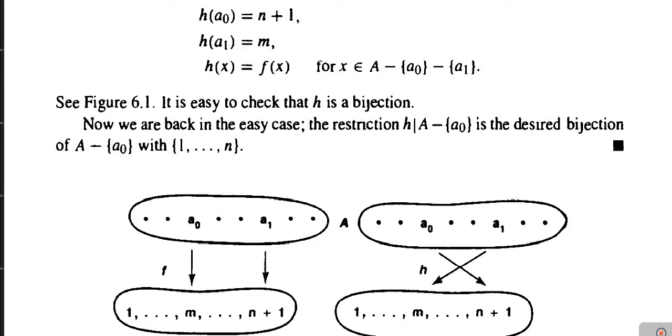Images are exchanged. So then obviously the restriction map H restricted to A minus singleton A0 is the bijective function from the set A minus singleton A0 to the set 1, 2, 3 up to n, which means that there exists a bijective correspondence from the set A minus singleton A0 to the set 1, 2, 3 up to n, which means that the mapping G in this case is the required bijective correspondence. Hence we have proved the converse part also, and as both the parts are proved, therefore the complete result we have proved. So this completes the proof of the Lemma 6.1.